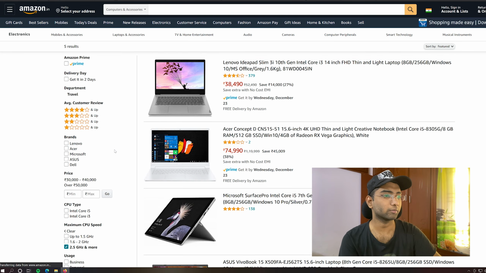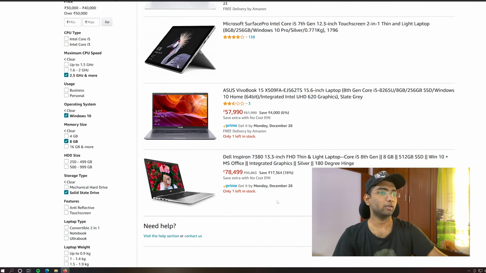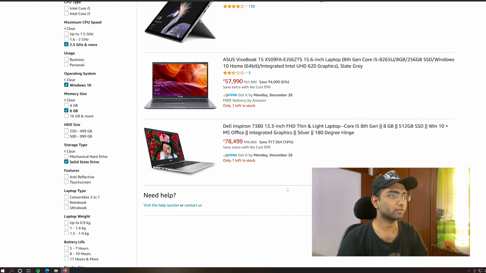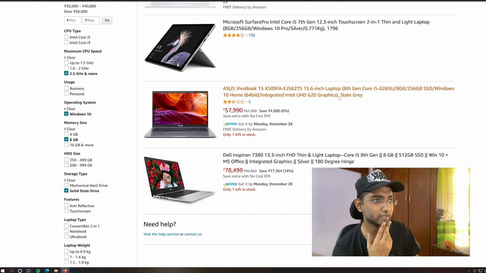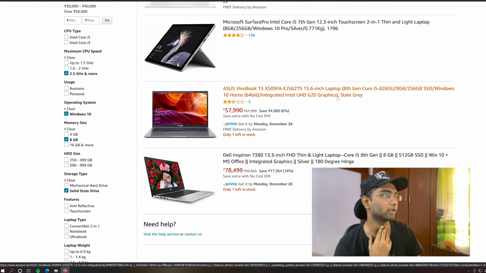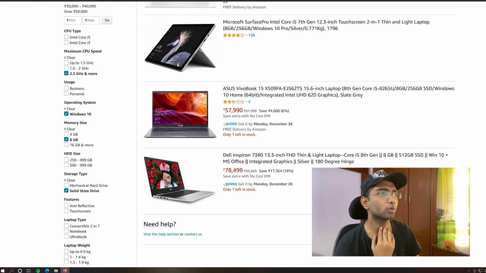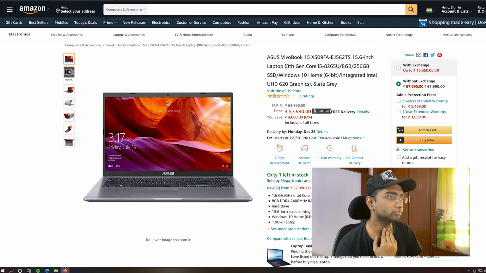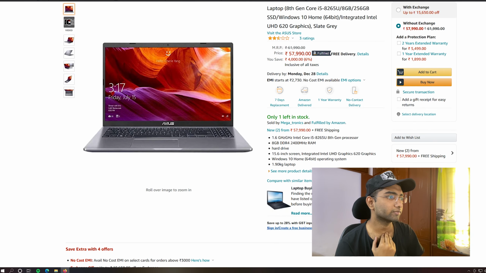We don't have the price segment. Okay, everything is above 78,000, so we don't want higher specs here. Okay, let's think about this Asus VivoBook again. So i5 8265U, 1.6 GHz. It's not about 2 but 1.6 GHz.